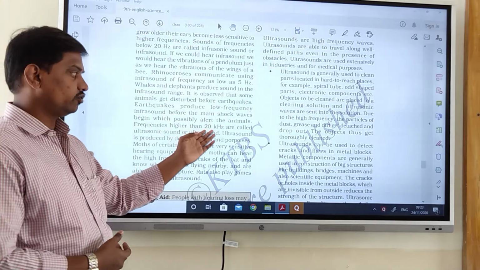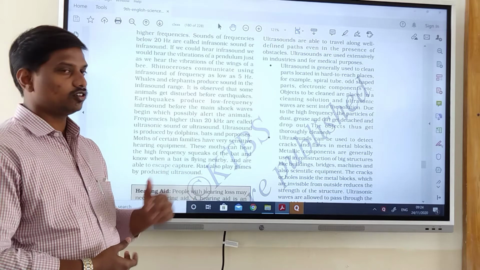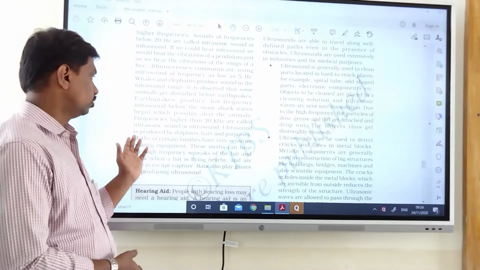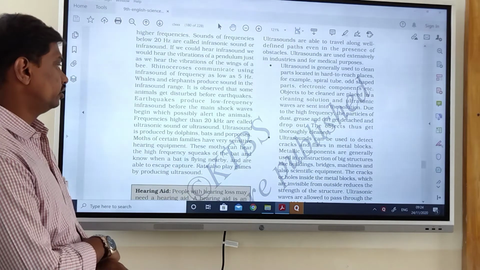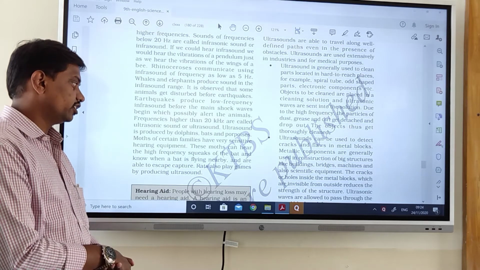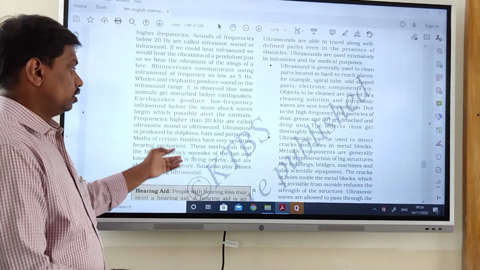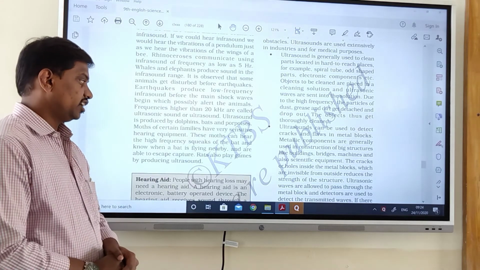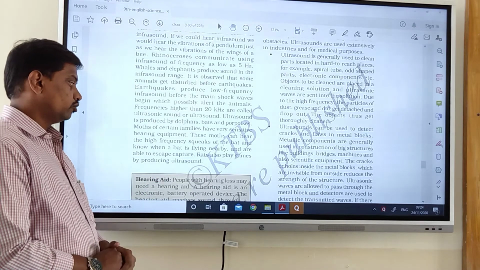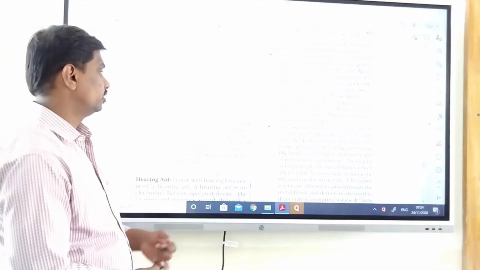Sound frequencies higher than 20 kilohertz are called ultrasonic sounds. Okay. So below 20 Hz they are known as infrasonic, and above 20 kilohertz they are known as ultrasound. Ultrasound is produced by dolphins, bats, and other animals also. Most moths of certain families have very sensitive hearing. These moths can hear the high frequencies of a bat, know when a bat is flying nearby, and are able to escape capture. Rats also play games by producing ultrasound. So many animals produce ultrasounds, like rats and bats.